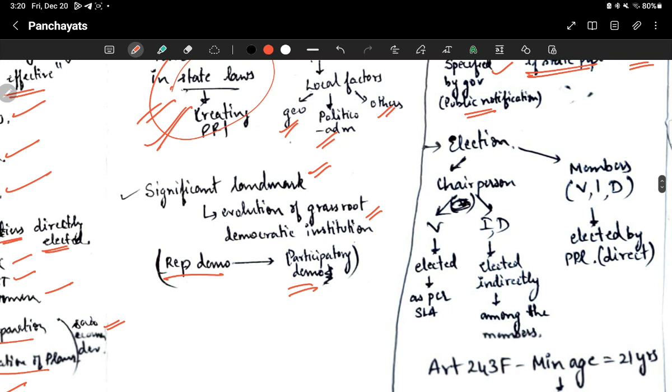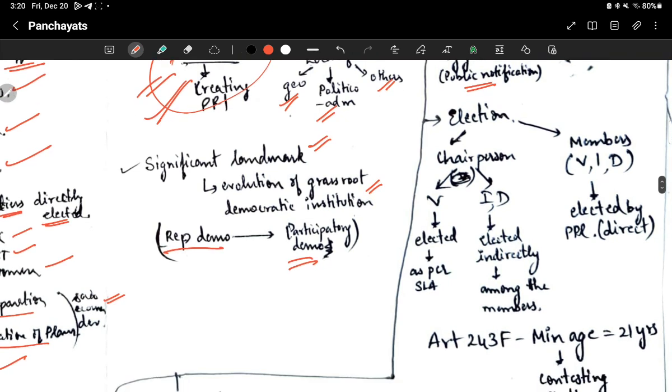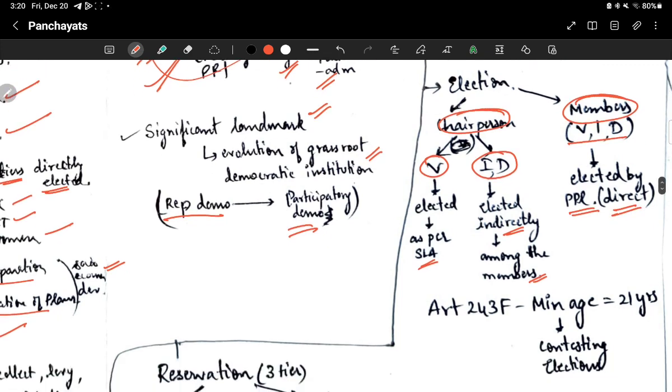Okay. Now another salient feature is election: election to chairperson and election to members. The chairperson at the village level will be elected as per the state legislative assembly, whereas for the intermediate and district levels, the chairperson will be elected indirectly among the members. Okay, who are the members at the village, intermediate, and district levels? They will be elected by the people at that respective level, directly elected.